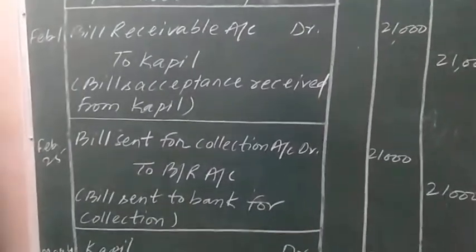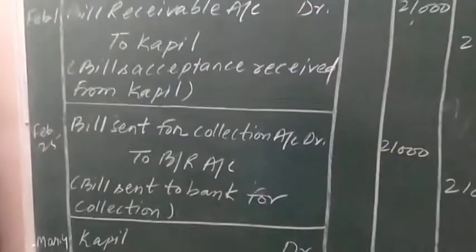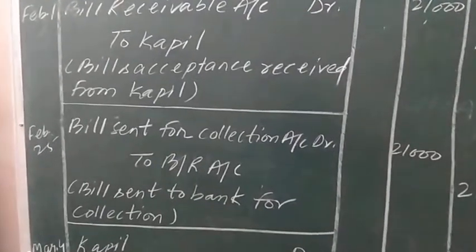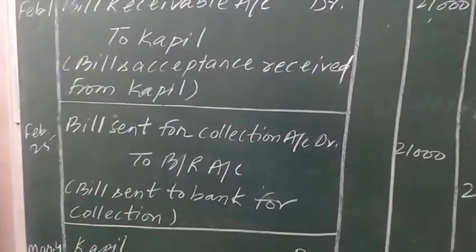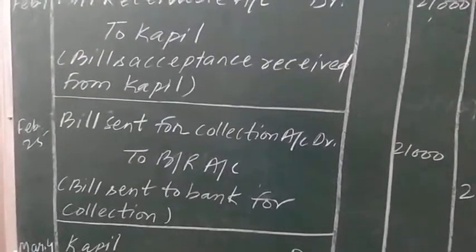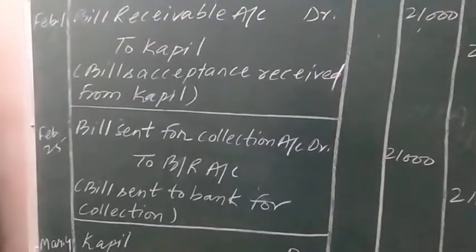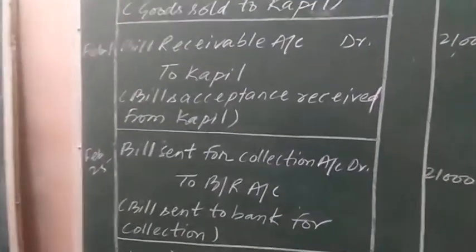Now, bill sent for collection to the bank. Bill sent for collection is indicating the bank, the agency which has been given the task of collecting the bill's payment from the drawee Kapil.